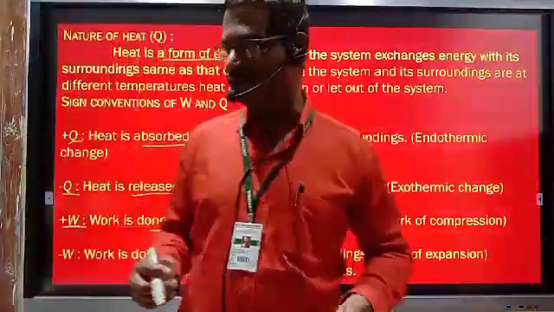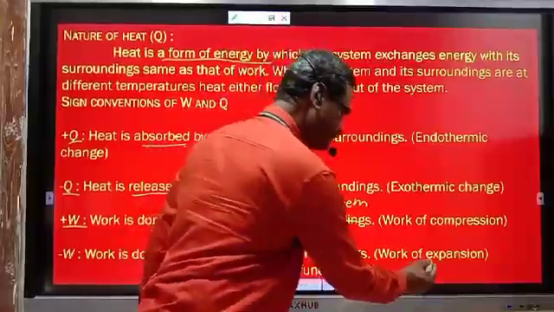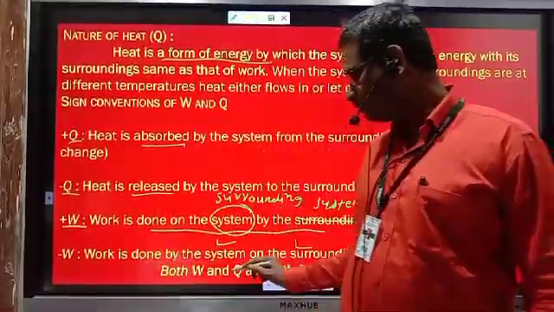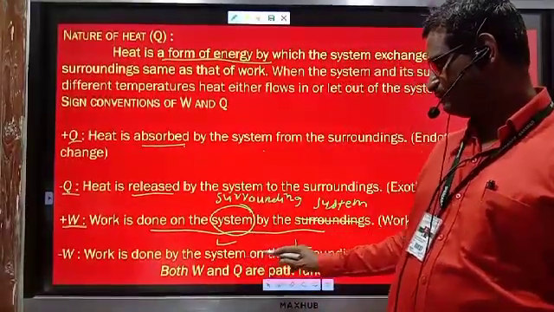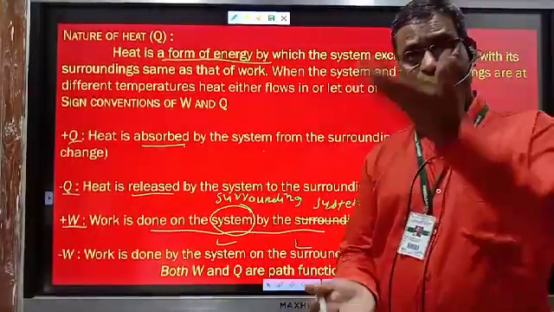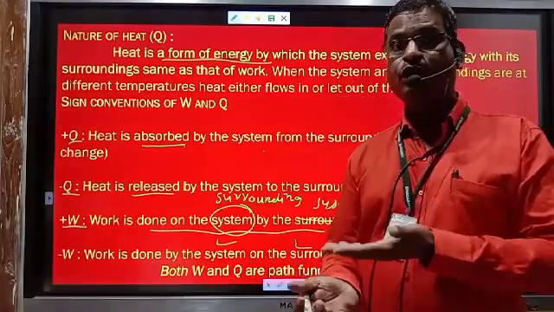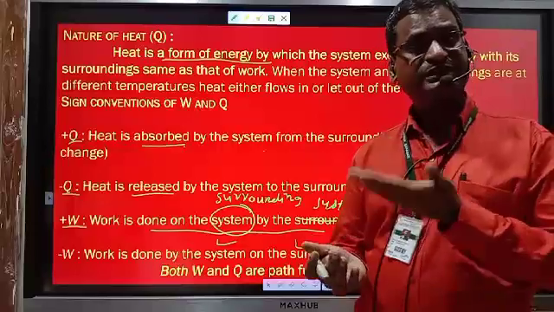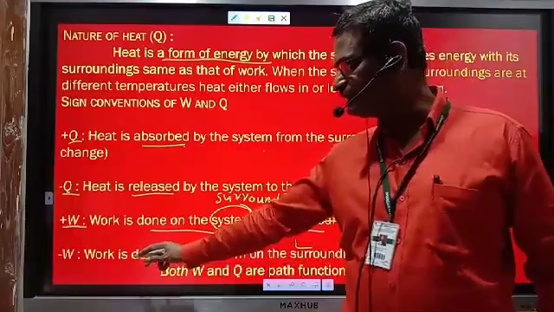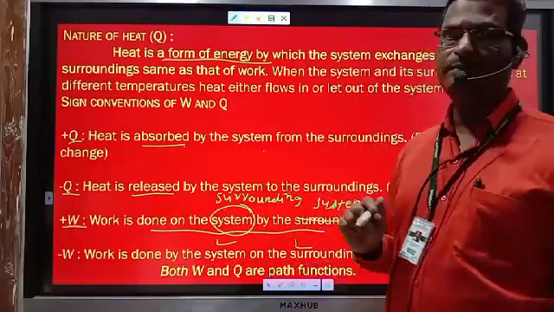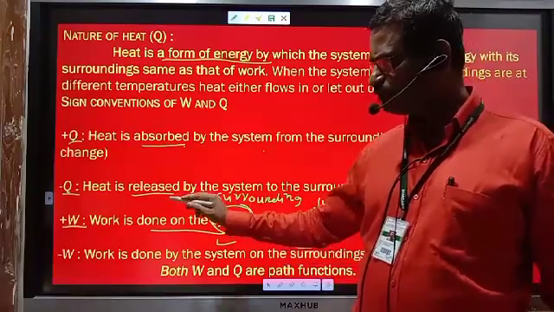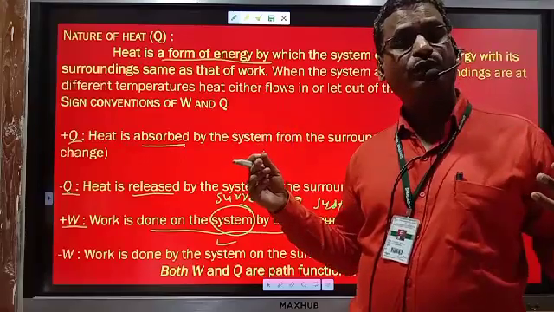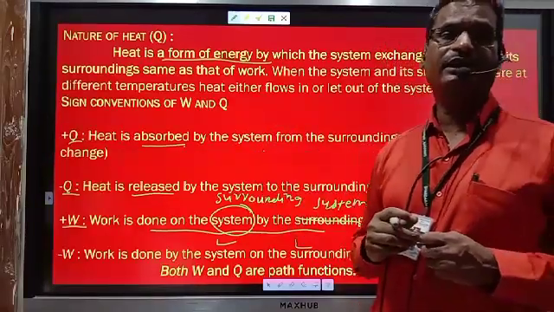And negative work is nothing but the work of expansion. This work of expansion is known as negative work. That is the work done by the system on surrounding. Expansion takes place, volume of system increases, volume of surrounding decreases. That is known as negative work, or the work of expansion. How that is positive work, how that is negative work, that part we have to study in detail in the next lecture.